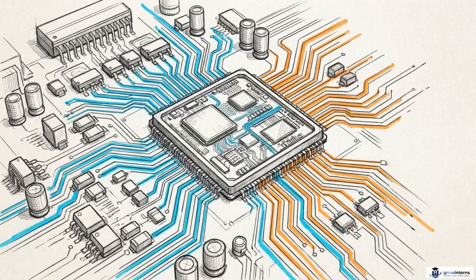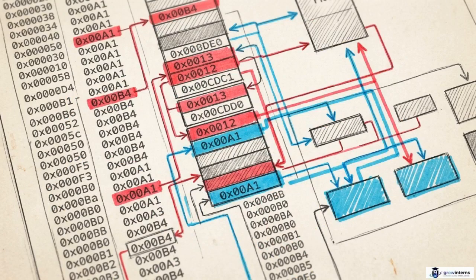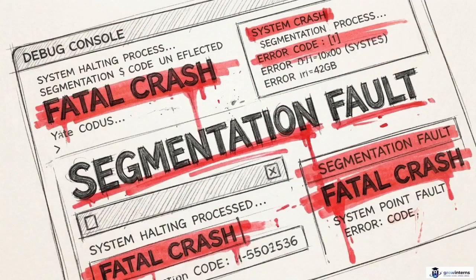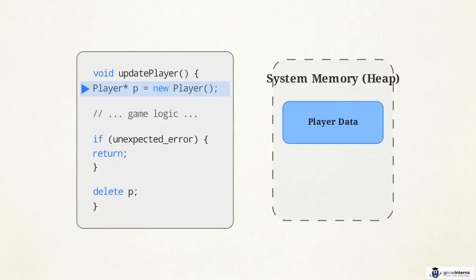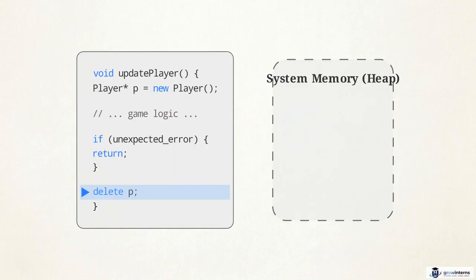C++ provides direct access to hardware resources, but this control requires the programmer to account for every byte of memory manually. In a complex system, even a minor oversight in bookkeeping can lead to a crash. Take this standard function. We allocate memory for player data using the new keyword. The code performs its logic, and then we explicitly free that space at the bottom with a manual delete command.